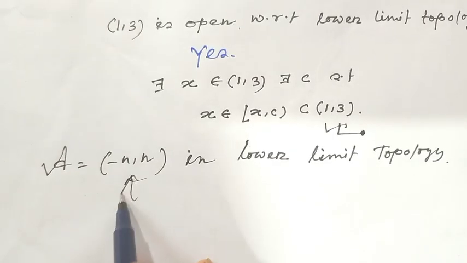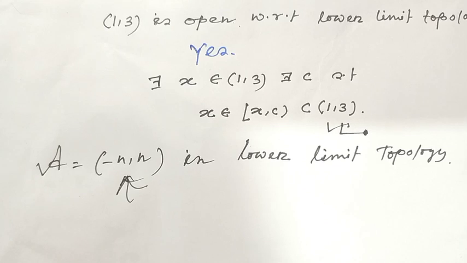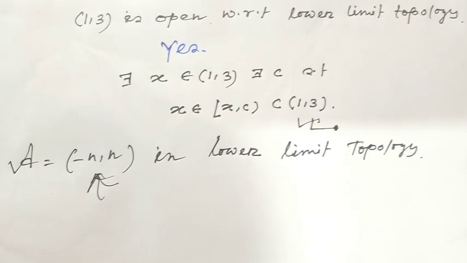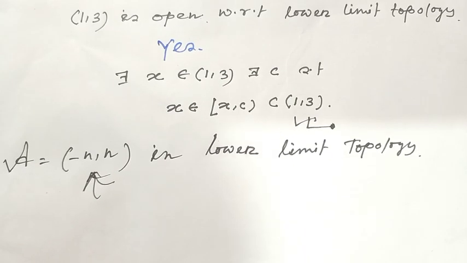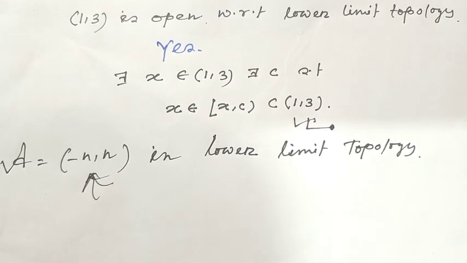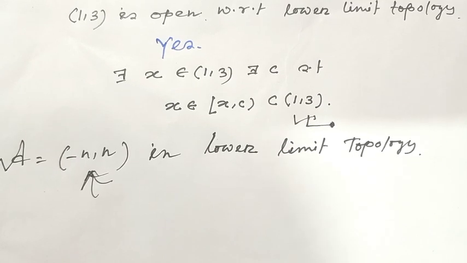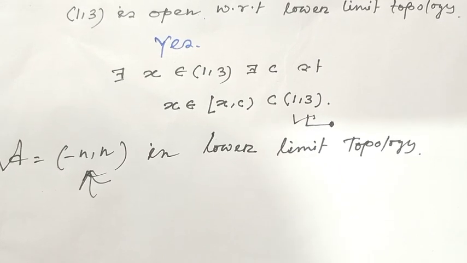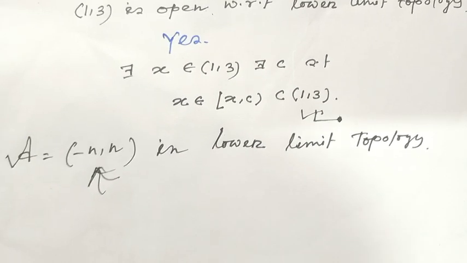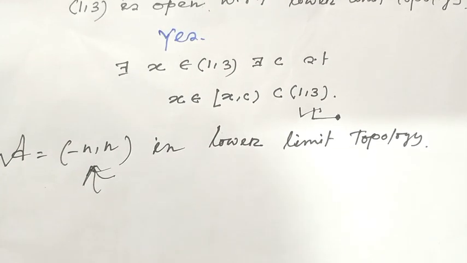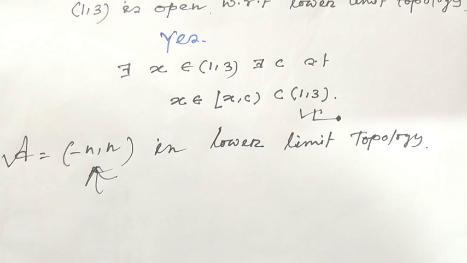Similar open sets we can consider in the upper limit topology and K topology, and similarly they have no finite subcover. So R is not compact in the usual topology, lower limit topology, upper limit topology, or K topology. In all these topologies, R is not compact. I hope all my viewers have understood.